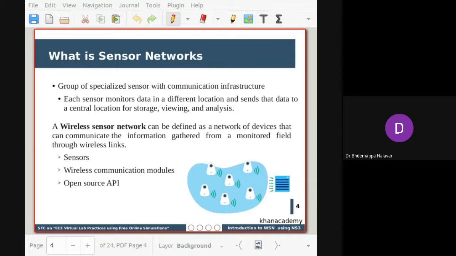The nodes in the network are generally equipped with, for example, sensing and actuation, to measure the environment. For example, if you deploy a wireless sensor network for forest fire detection, the sensor is capable of identifying fire, and based on that, it has to be communicated to the node. This is one example we can consider. The WSN is also called a wireless sensor and actuator network.